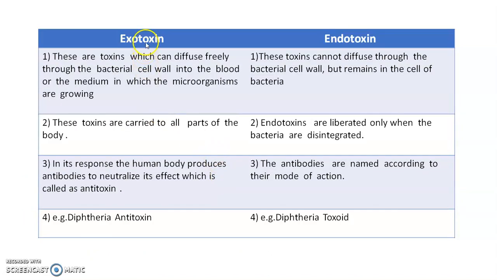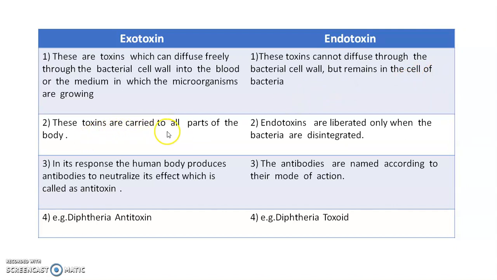Then we see what is the difference between endotoxin and exotoxin. Exotoxins are the toxins which can diffuse freely through the bacterial cell wall into the blood or the medium in which microorganisms are grown. Endotoxins cannot diffuse through the bacterial cell wall but remain in the cell of the bacteria.